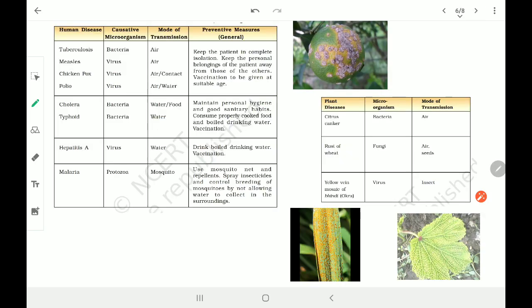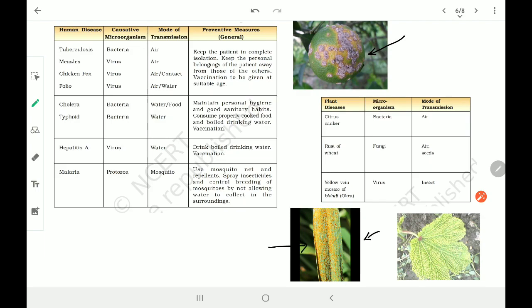Let's continue. It's not only about animals, even plants get bacterial diseases. You must have observed this kind of lemon here. Could you see that? This is citrus canker. Whenever you purchase lemons, you can check at least one lemon out of 10. You will find that it has such cankers, such spots on it, right? This is rust of wheat, rusting.